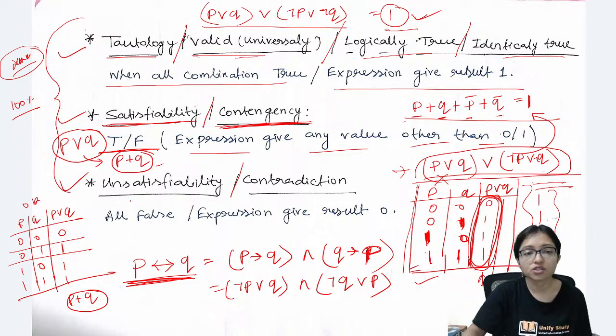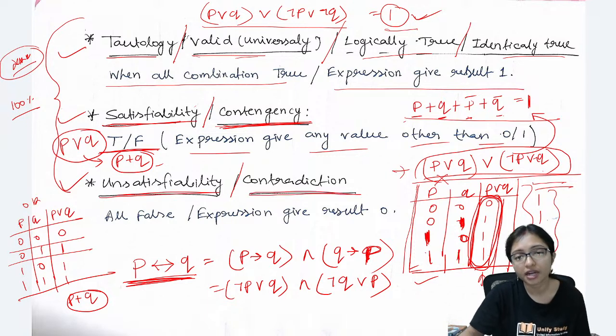Okay, the next one is unsatisfiability or contradiction.